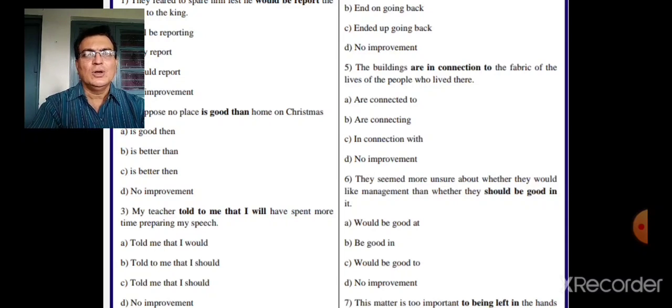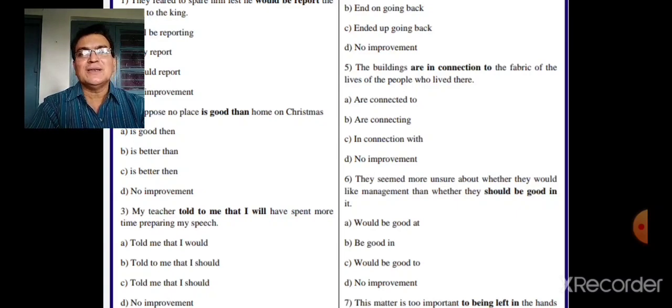Now the third example. My teacher told to me that I will have spent more time preparing my speech. Now remember here, when said is used, to is used. But whenever we are using told, we are not using to. So my teacher told me. But if it is said, my teacher said to me. But if it is told, my teacher told me that.